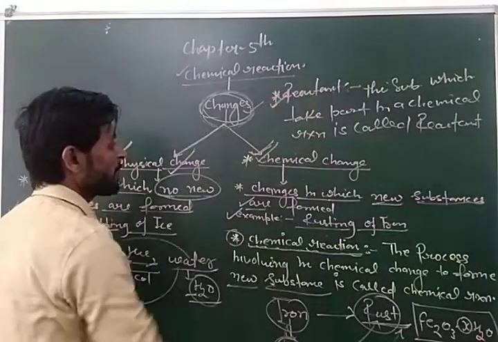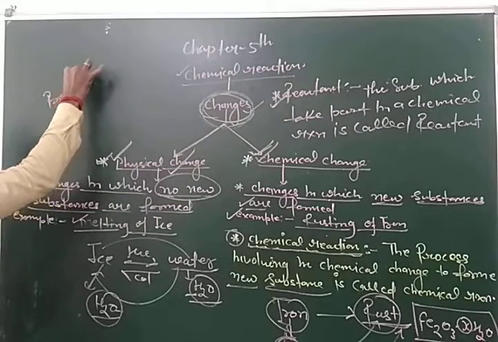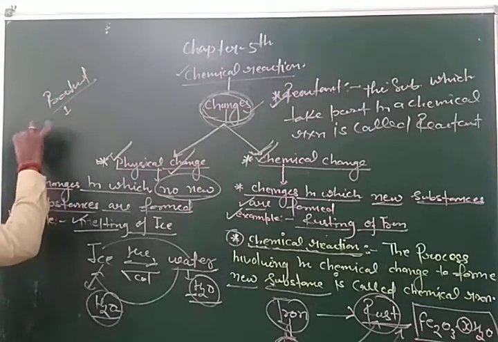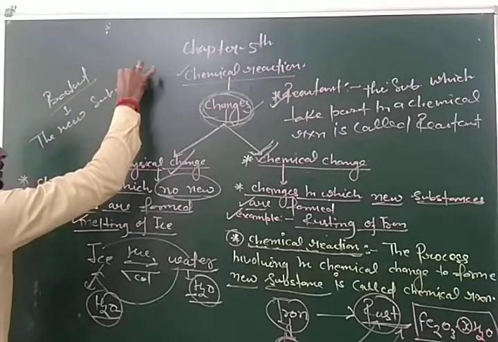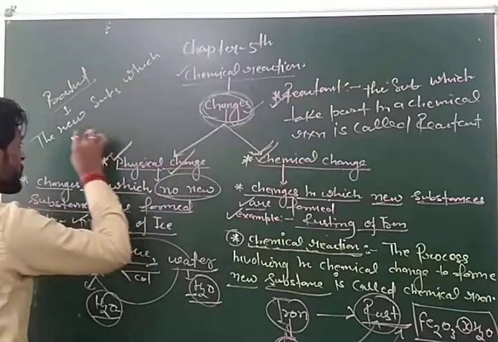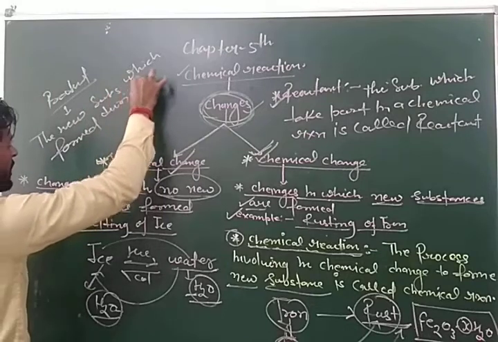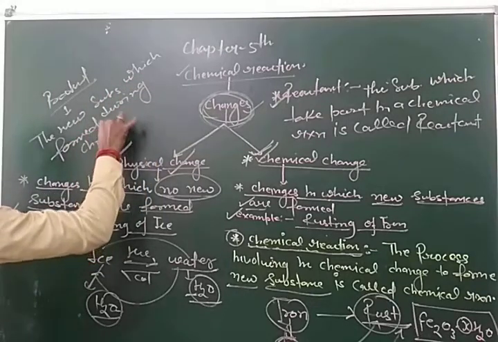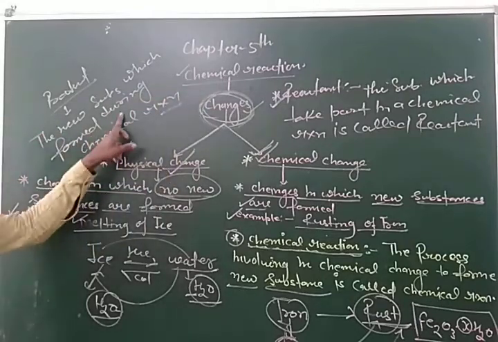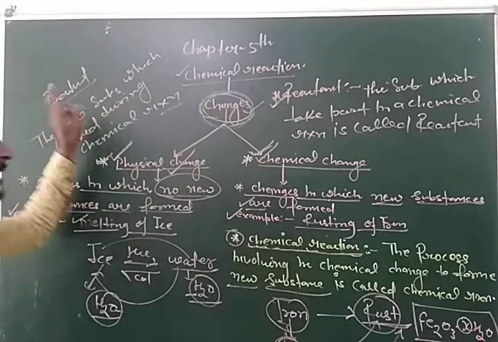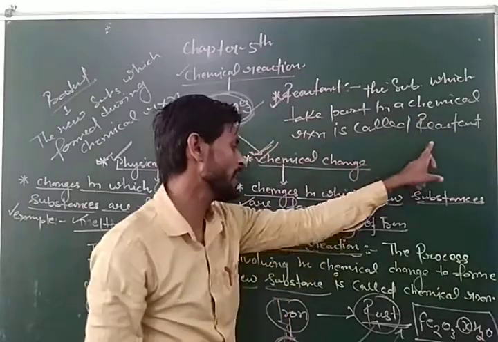Now the second important point about chemical reaction is product. What is product? The new substance which is formed during a chemical reaction is called product, and the substance which takes part in a chemical reaction is called reactant.